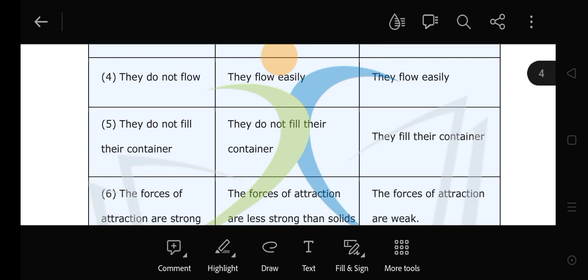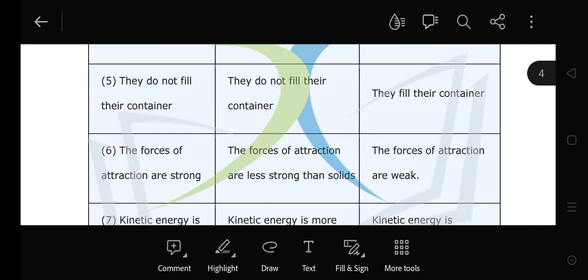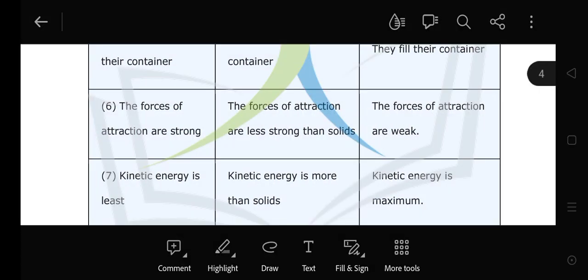A solid never completely fills a container. Liquids also do not fill their container, but gases fill their container. Why do gases fill the container? Because the particles are very far away from each other. In solids the forces of attraction are very strong, in liquids they are weaker than in solids, but they are weakest in gases.